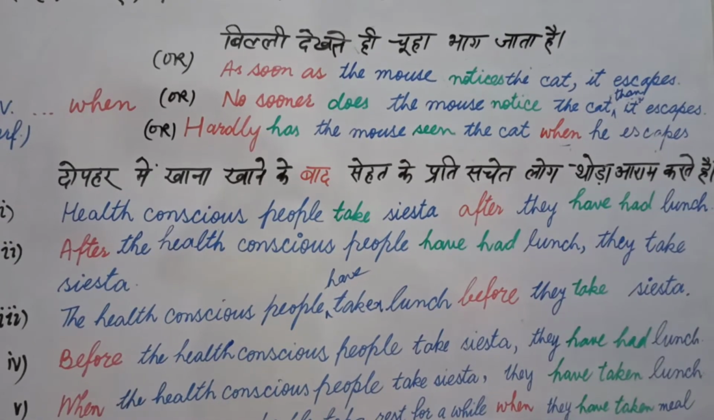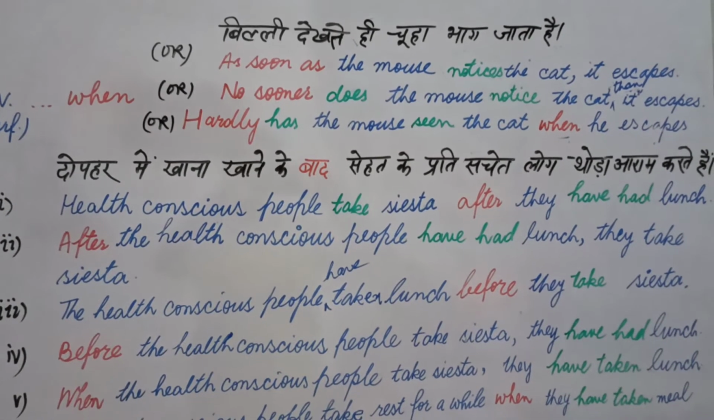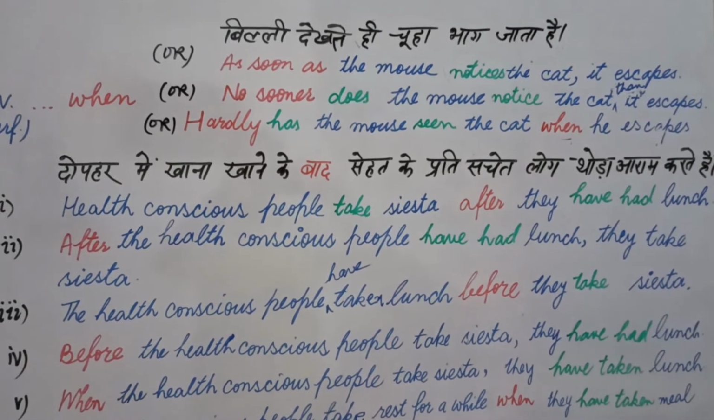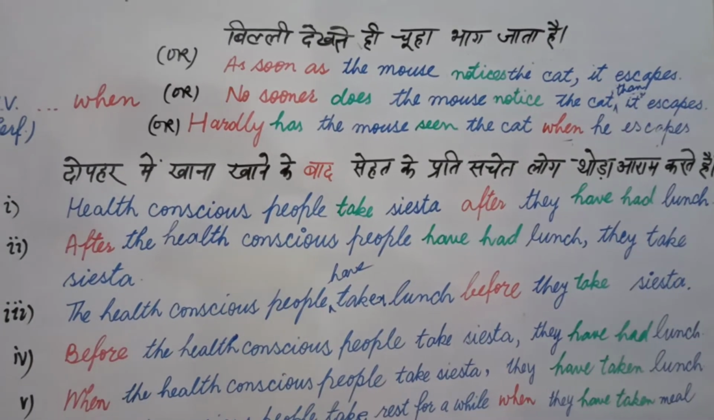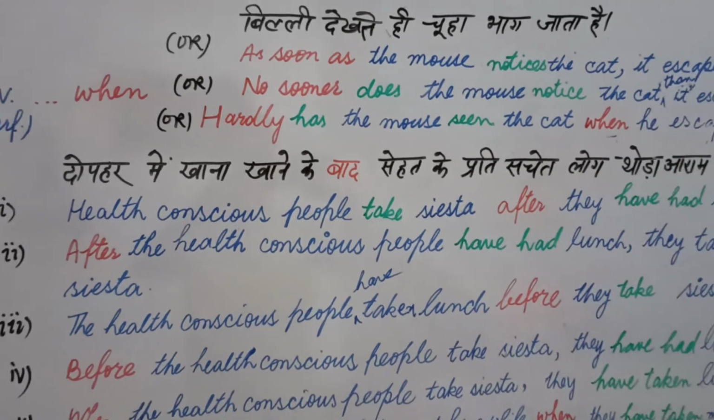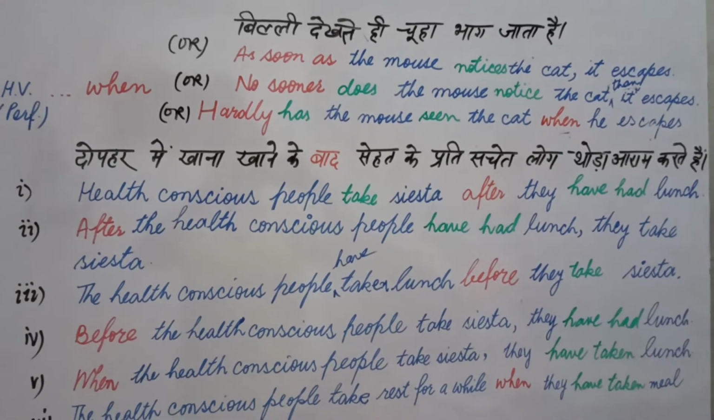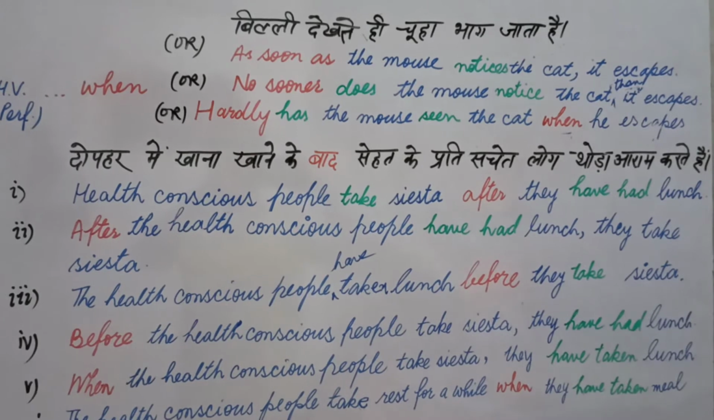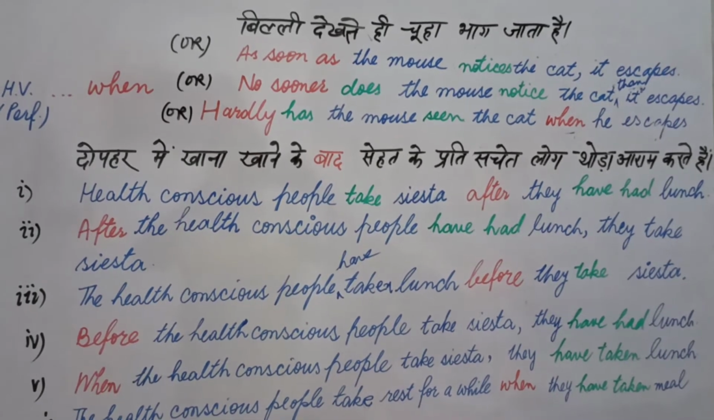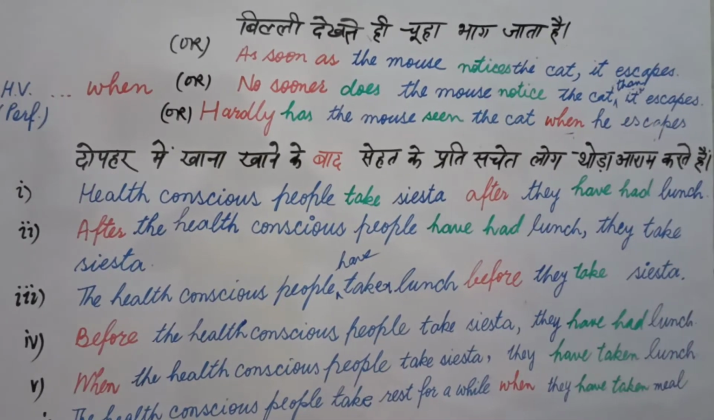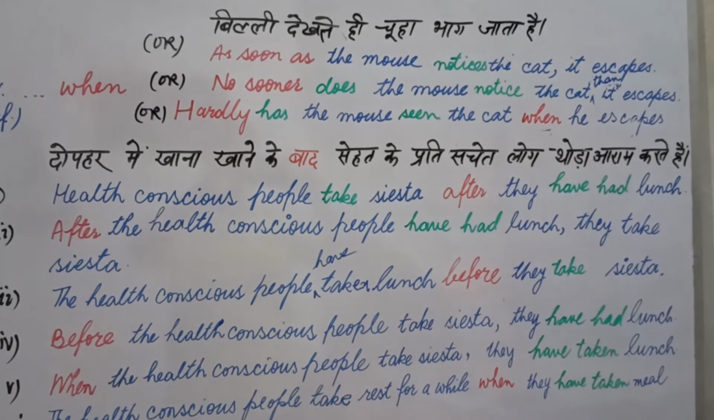Now the same sentence can be written with before. Now you will think, sir, there is no pehle, then why did you use before here? My dear students, you have to see only one thing here. The main thing is खाना खाने के बाद. It means खाना खाना first, आराम करना later.